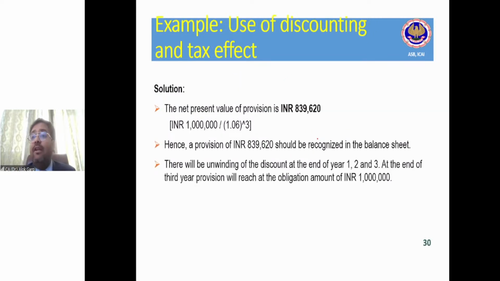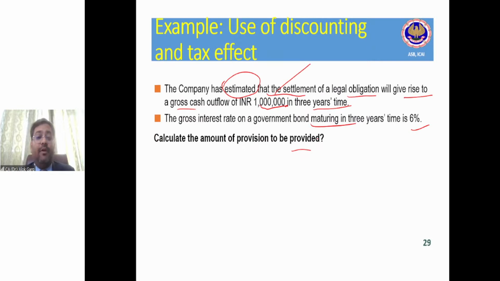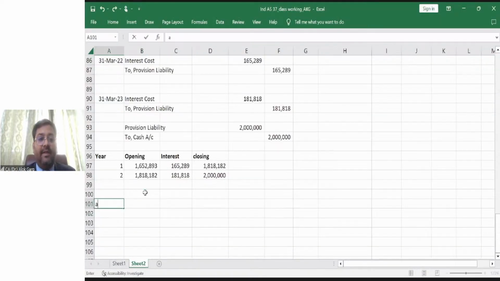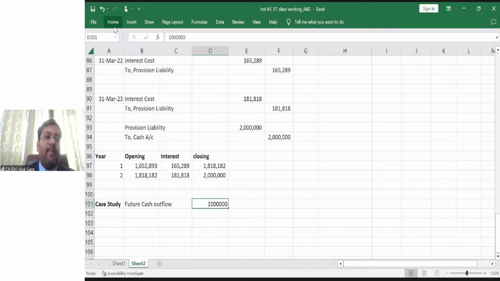What is the present value of the provision? Let's go to the Excel file, case study. Future cash outflow is 10 lakh rupees.